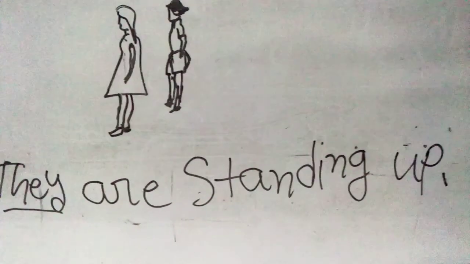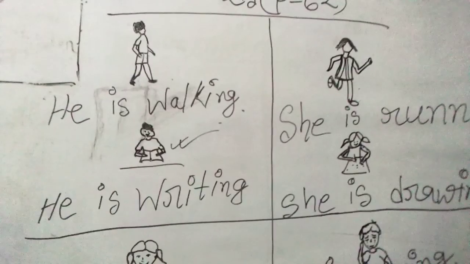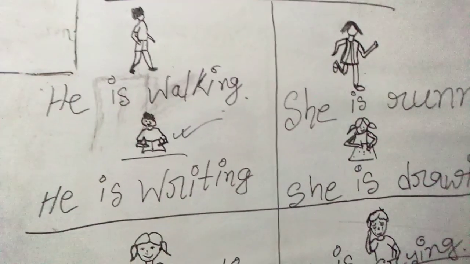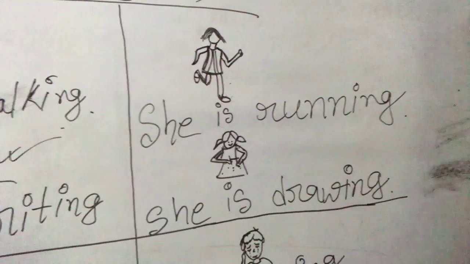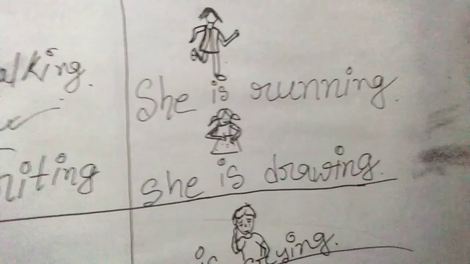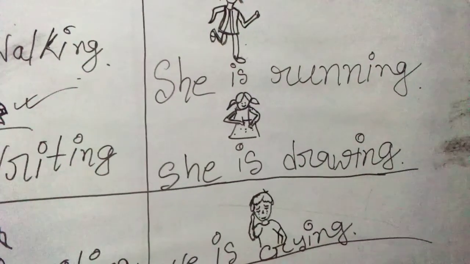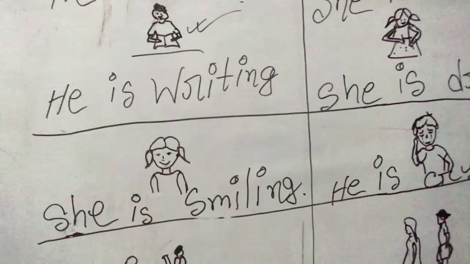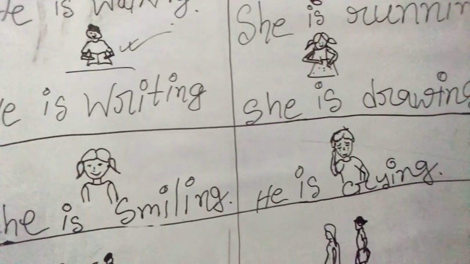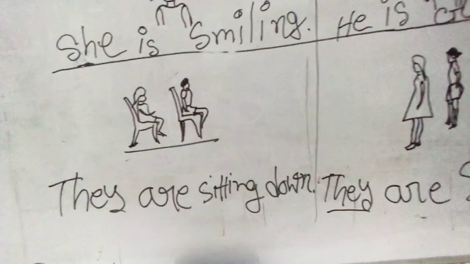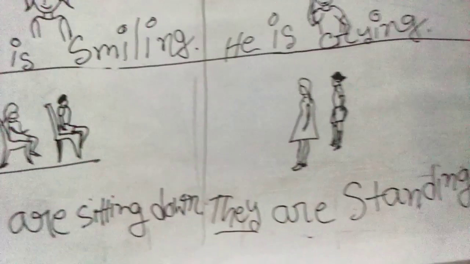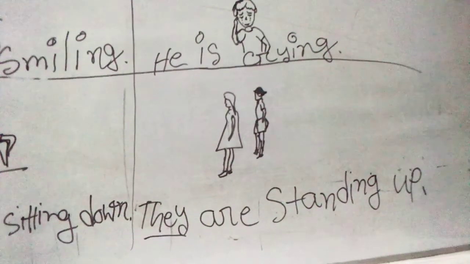Now please have a look at the board again from the top. In the first picture the boy is walking, so he is walking. The boy is writing, he is writing. Then the opposite, a girl is running, so she is running. Then the girl is drawing, so we wrote she is drawing. Then the picture is saying that she is smiling, and the opposite is he is crying. And in the last picture we can see they are sitting down, and in the other they are standing up.